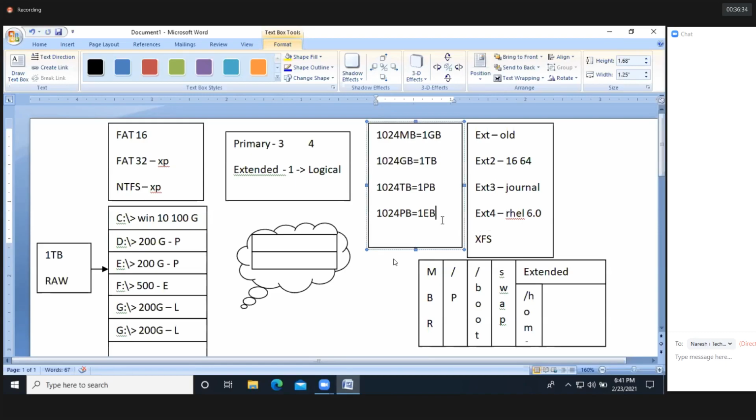The file size is 1 TB and the file system size is 1 EB. 1024 EB is equal to 1 ZB. Okay. So 1024 ZB is equal to 1 YB.